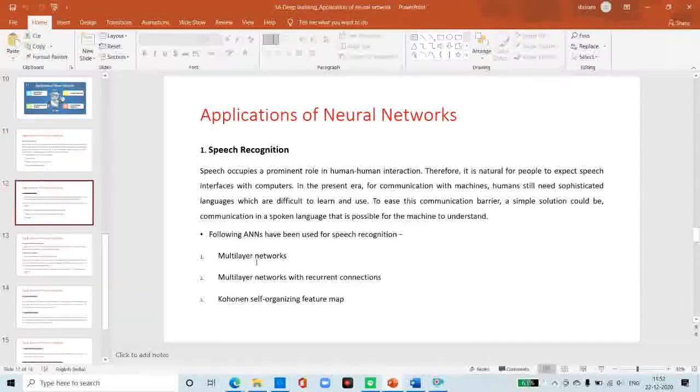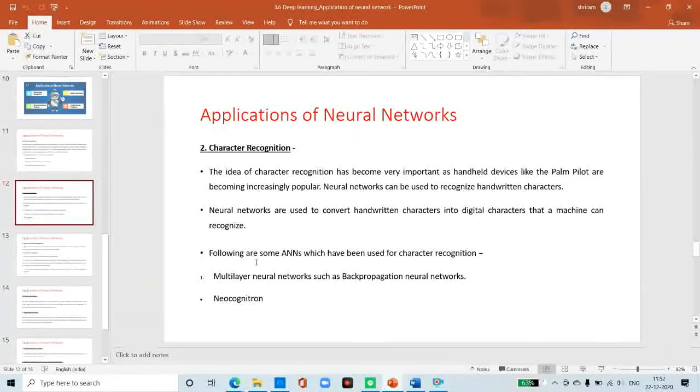The second point is character recognition. In that, neural networks are used to convert handwritten characters into digital characters that a machine can recognize. It is an interesting problem which falls under the general area of pattern recognition.